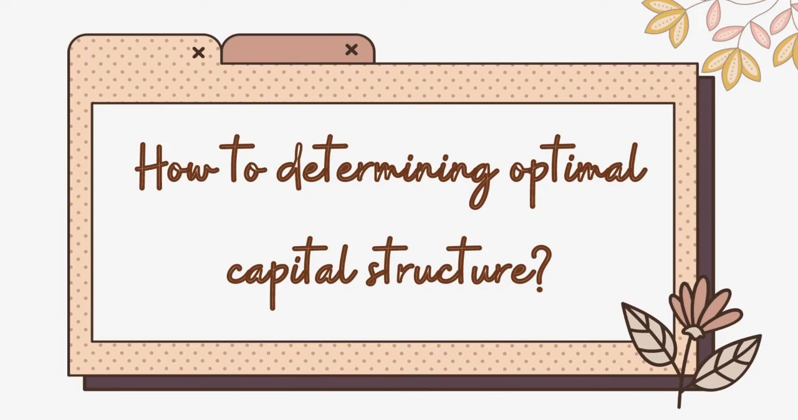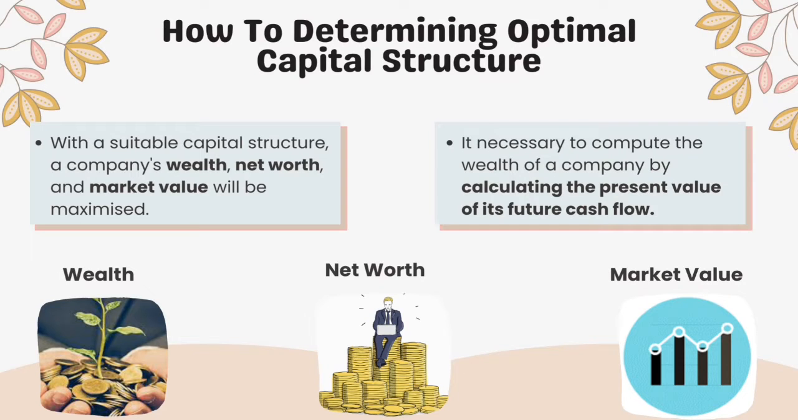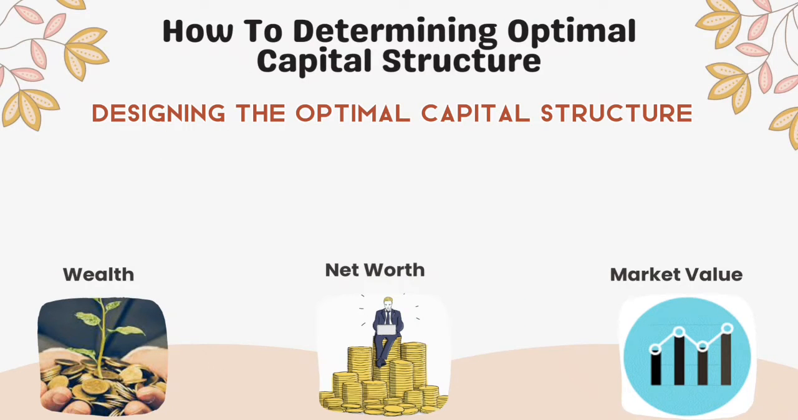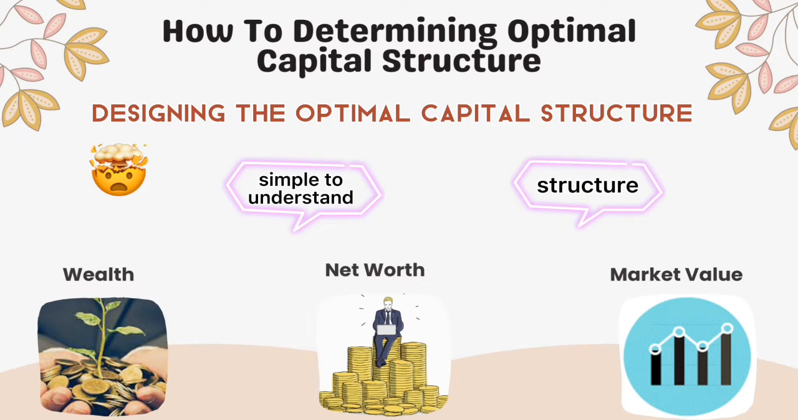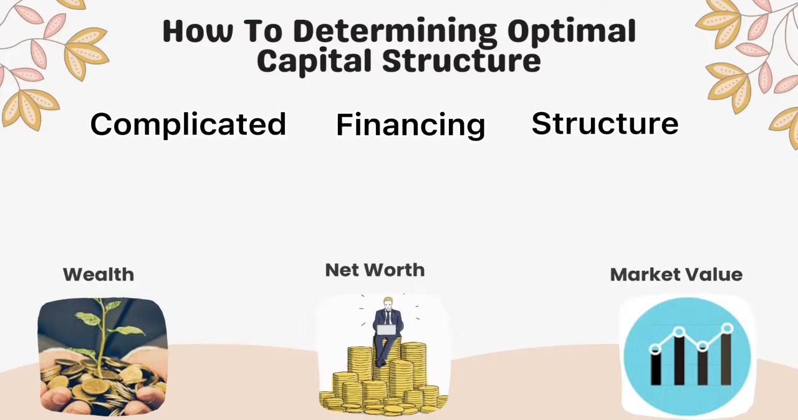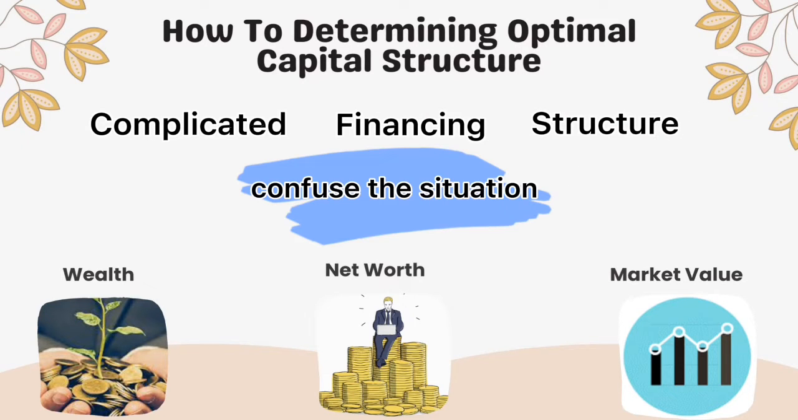In the next slide, we will learn how to determine optimal capital structure. There are three important factors when creating an optimal capital structure, which are wealth, net worth, and market value. With a suitable capital structure, a company's wealth, net worth, and market value will be maximized. It is necessary to compute the wealth of a company by calculating the present value of its future cash flow. When designing the optimal capital structure, keep in mind that it should be simple to understand and structure. A complicated financing structure will only serve to confuse the situation even more.